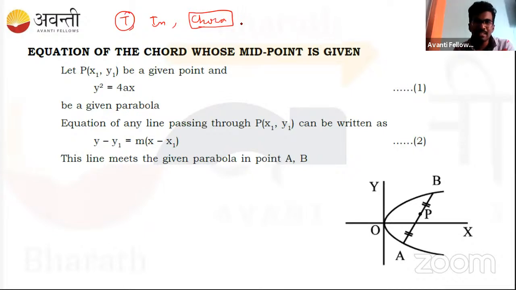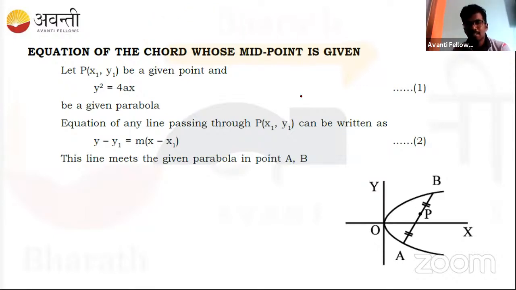Now understand this chord also, how to find the equation of the chord. So this is also a line. I'll tell you how we can do that. Something should be given: the equation of a chord if the midpoint has been given. Let's call P the midpoint of this chord AB. It means it is dividing this chord in the ratio 1:1, because it's the midpoint.